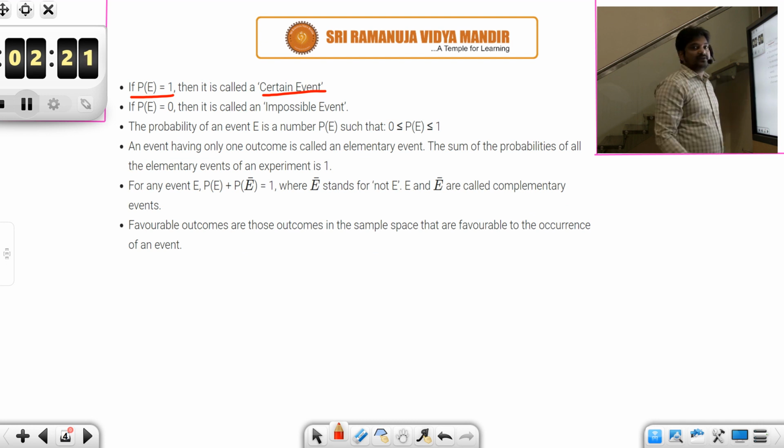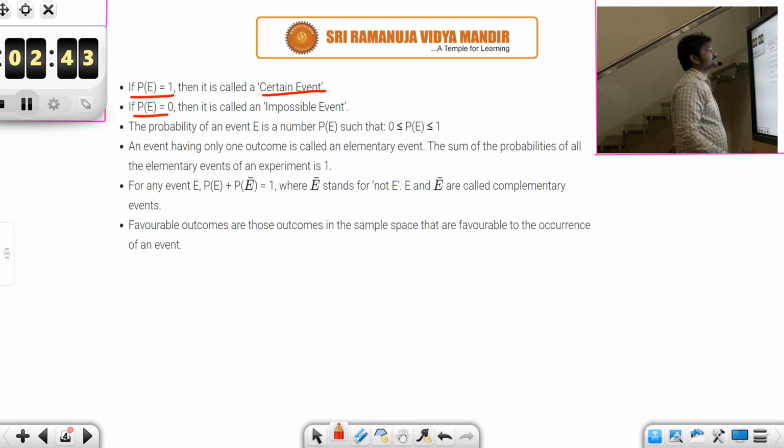A certain event means sure to happen. Like the sun rises in the east, the sun sets in the west, these are bound to happen, you can't change that. So the probability of these events is 1. If P of E is equal to 0, then we call it an impossible event. For example, the sun rises in the west, it never happens, right?